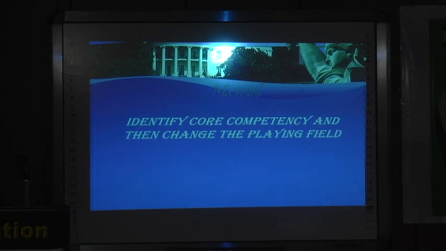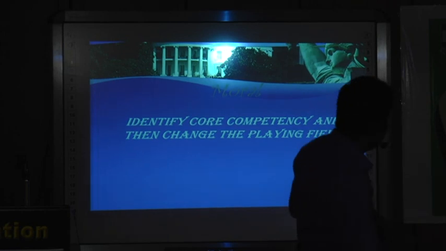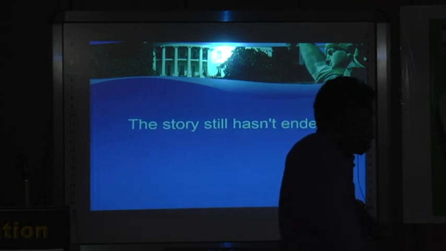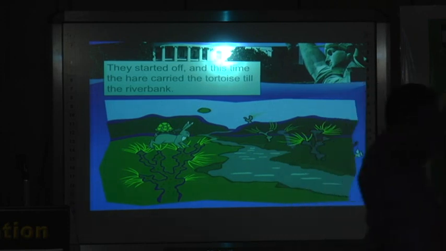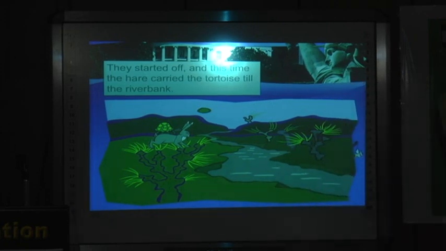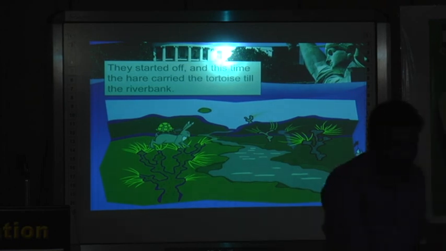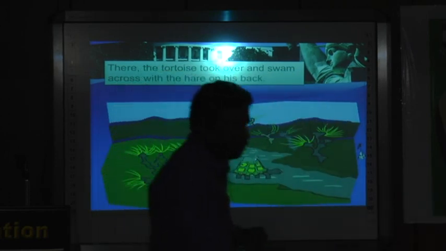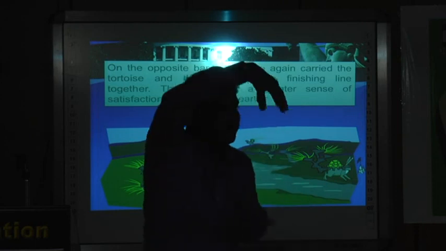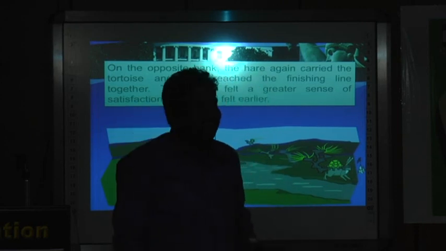Anyway, now the last race, the final race. Now the hare and tortoise are good friends, and they arrange a final race. On the ground, the hare will take over the tortoise on top and run faster. In the water, the tortoise will take over the hare on top and swim faster. Again on the ground, the hare will take over the tortoise on top and run faster.